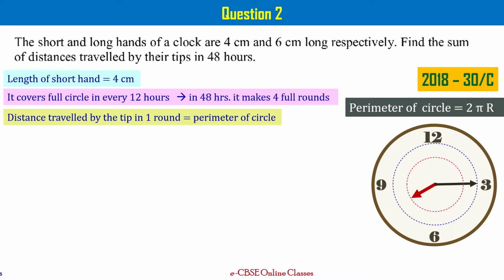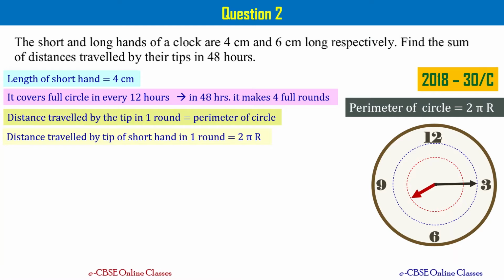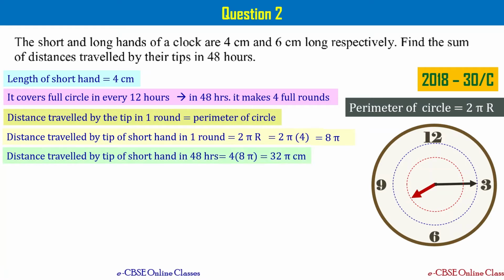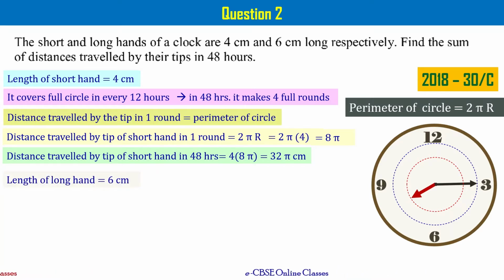We know perimeter of circle is defined as 2 pi r. So let's calculate that. Distance traveled by the tip of the short hand in one round is 2 times pi times 4, that is equal to 8 pi, right? It means the distance traveled by the tip of the short hand in 48 hours is going to be 4 times 8 pi, that is equal to 32 pi centimeters. I have not substituted the value of pi here because anyway, at the end of the calculation, you can do that, right? Now, let's go to the long hand. Length of the long hand is given, that is equal to 6 centimeters, right?